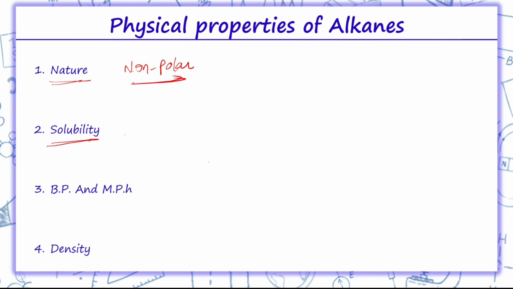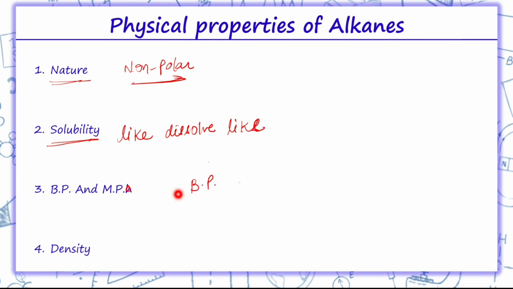Solubility, as we know, like dissolves like. So, polar compounds dissolve in polar solvents and non-polar compounds dissolve in non-polar solvents. So, as we know, alkanes are non-polar, so they will dissolve in non-polar solvents. Like dissolves like.